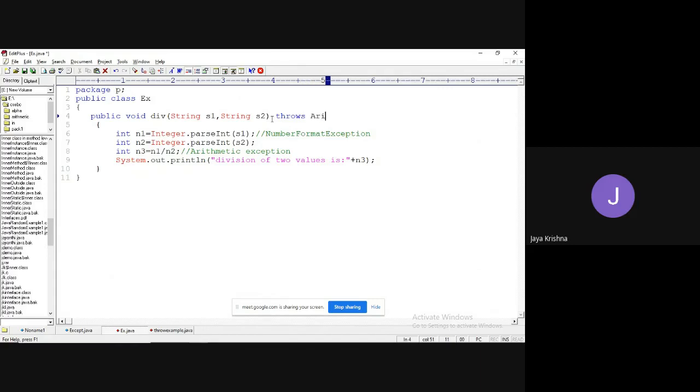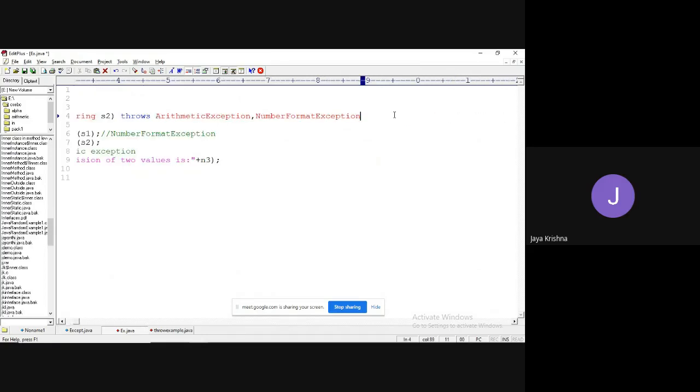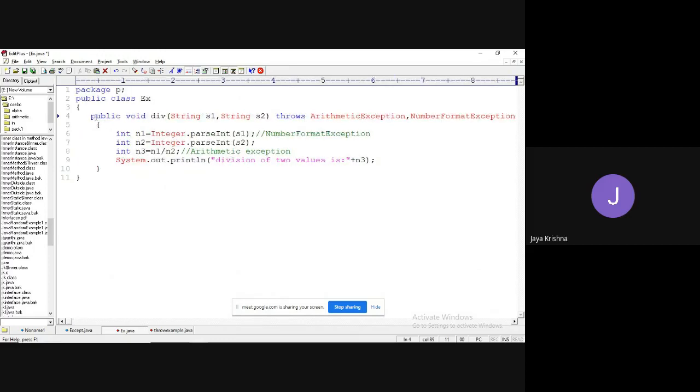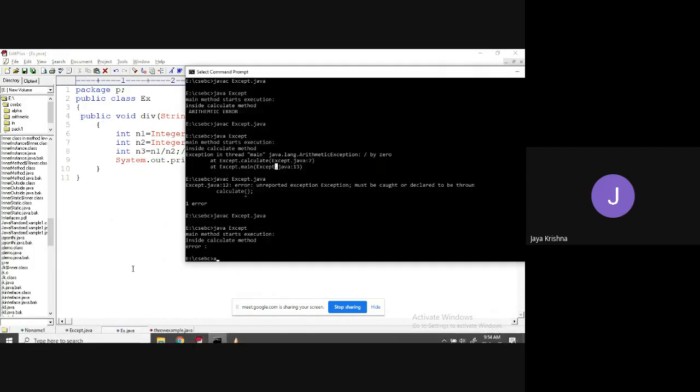What kind of exceptions? In this section, I'm telling the compiler that if an arithmetic exception occurs, I don't want to handle it. Please pass it to the caller as arithmetic exception. That's it. One more exception is number format exception. So this is a simple class. I'm going to compile this one. Save this. Yes, I have saved it.